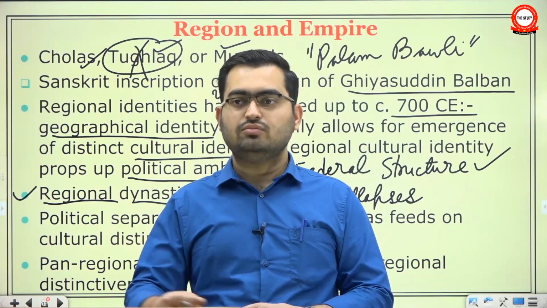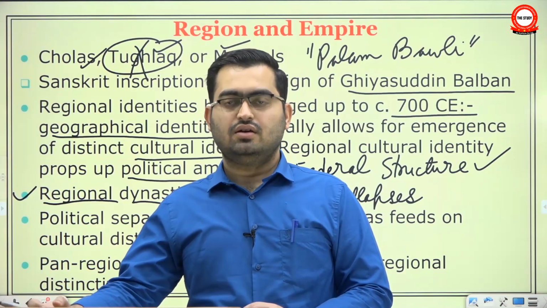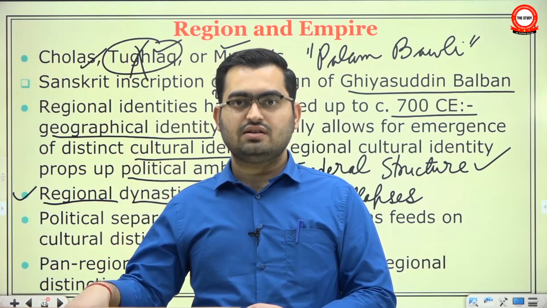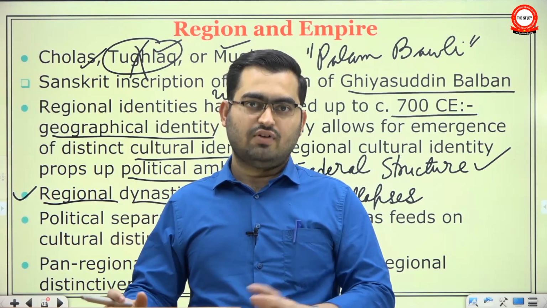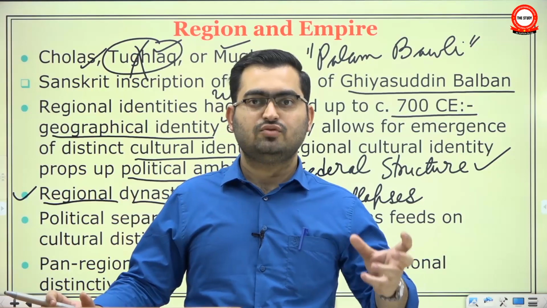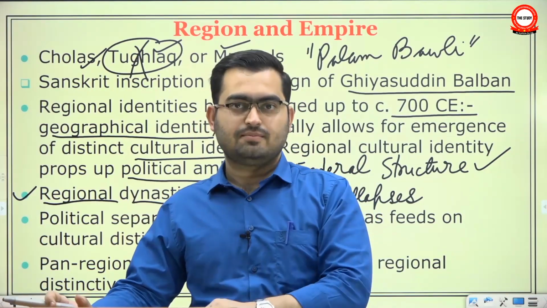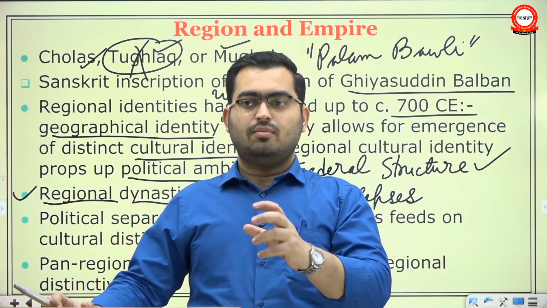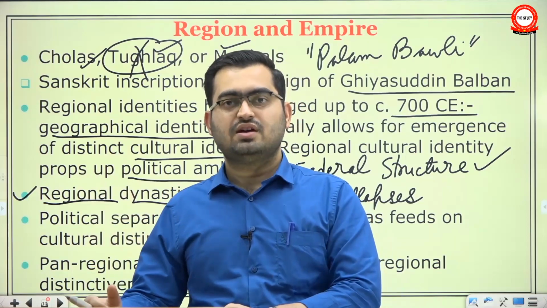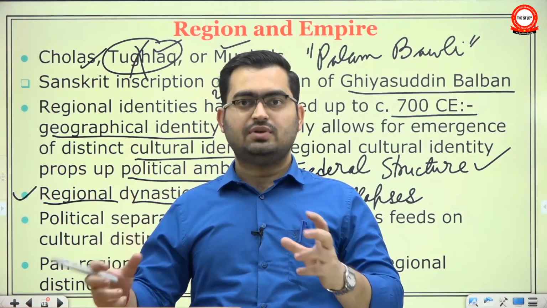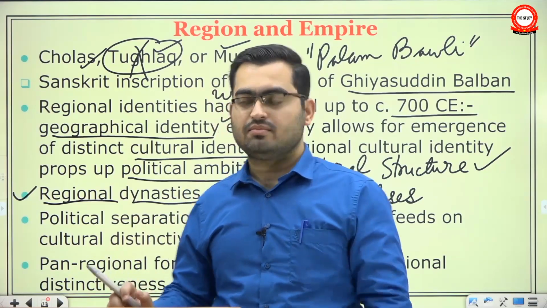For example, through the Mughal Empire, the elements of Mughal culture spread throughout India. Those elements interacted with local culture and created new elements. You will see that due to the vast expanse of the Mughal Empire, the elements of Gujarat architecture were incorporated into the Mughal architecture made in Agra. But eventually, when the empire splits, again the separation happens. So this is a continuous dialogue between local culture and imperial culture, and it changes both of them at the same time.